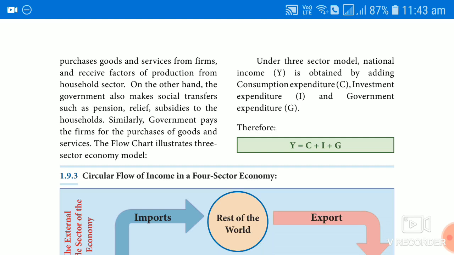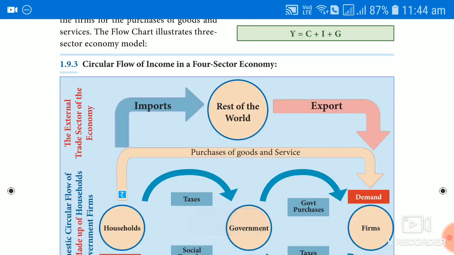Under the three sector economy, the identity should be Y = C + I + G: income is equal to consumption expenditure plus investment expenditure, along with the amount spent by the government, which is called government expenditure. The two things were already discussed in the two sector economy. So in any case, the total income of the nation should be equal to consumption expenditure plus investment expenditure plus government expenditure. If you add these together, it should be equal to income. So this is how the three sector flow of income is explained.